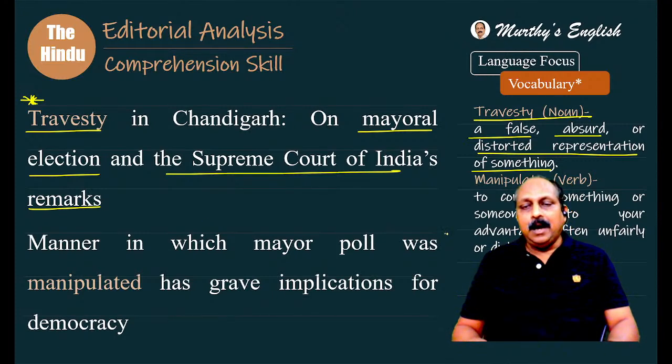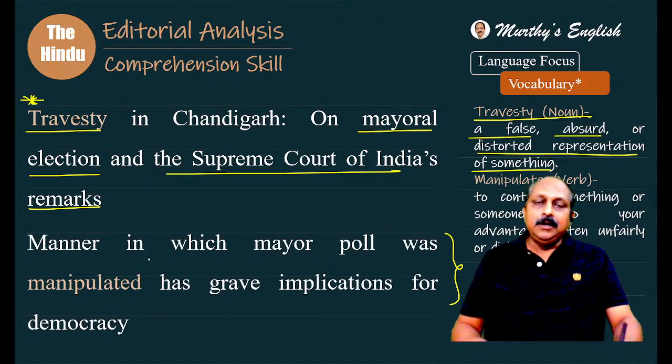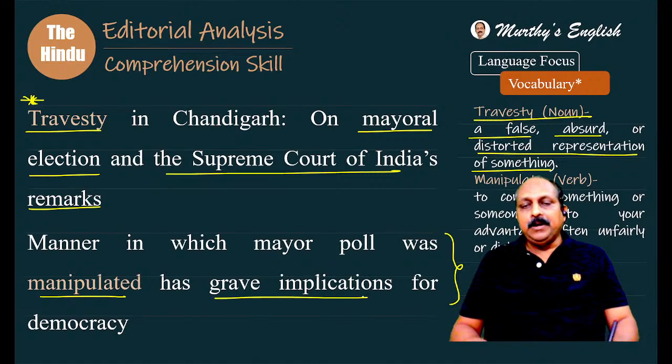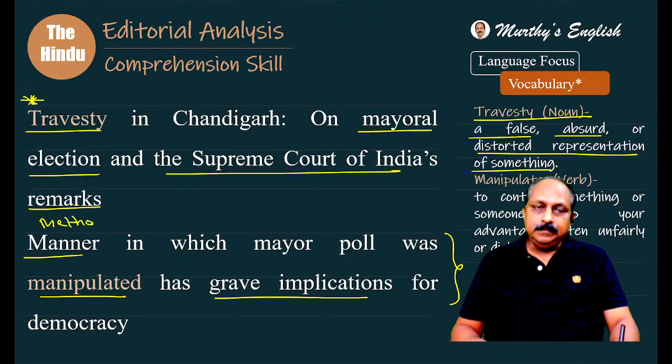But what is the main idea of the editorial? Manner in which mayor poll was manipulated has grave implications for democracy. Manner means what? Method. The way in which mayor poll was manipulated. Past tense, passive voice or active voice? Passive voice.